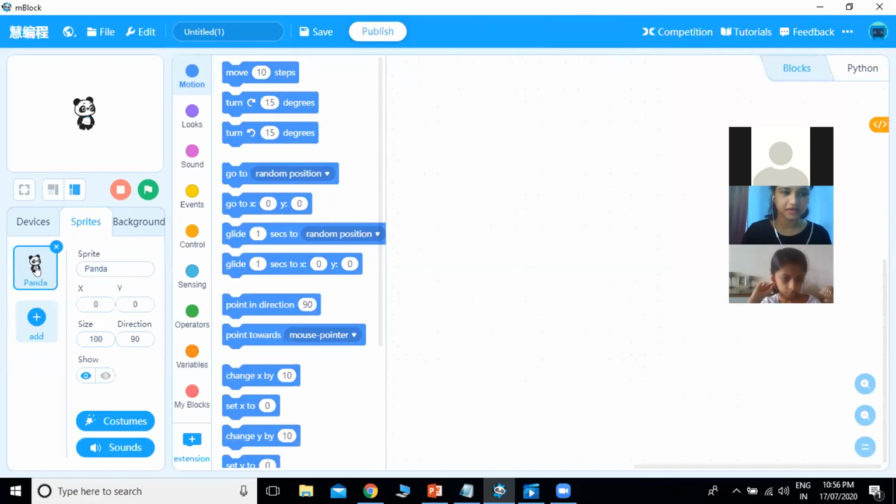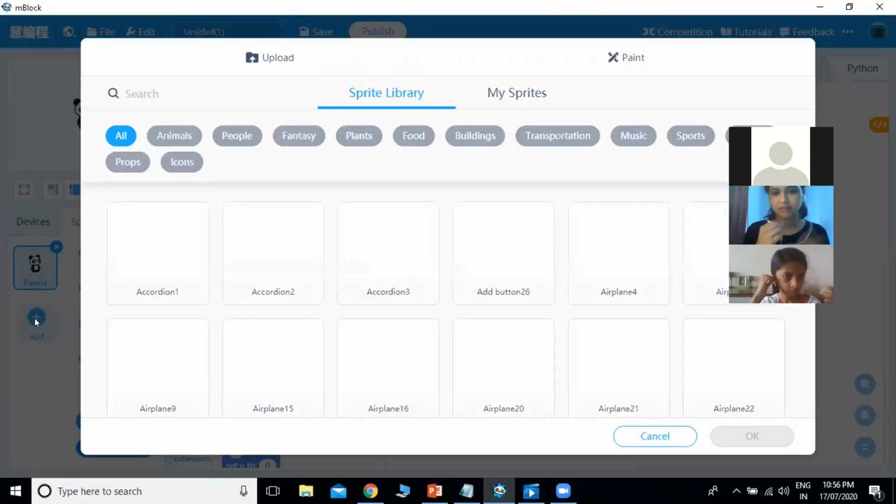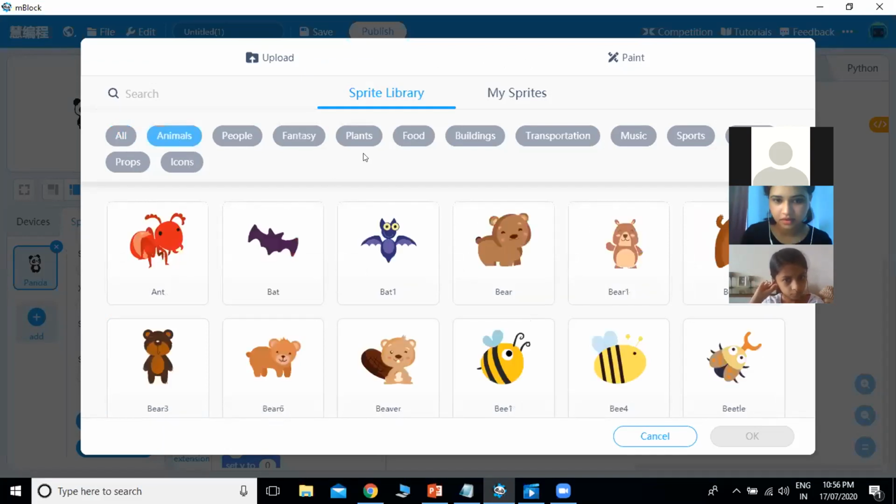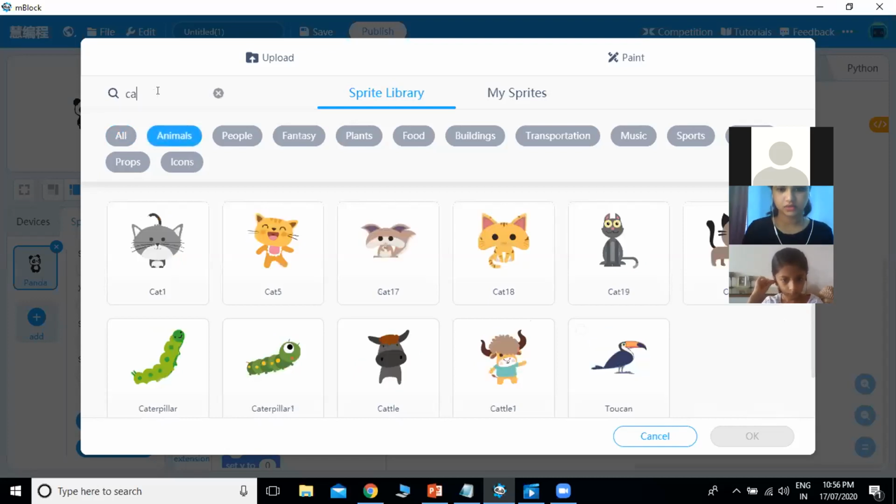So already we have panda. We will add one more sprite, that is our meow. So we have decided we are doing a meow talk show. So we want our host, that is our meow. Meow is nothing but an animal, so we will go for animals, or you can search here and put your cat. You can see here is the cat. You can click on it and press OK.